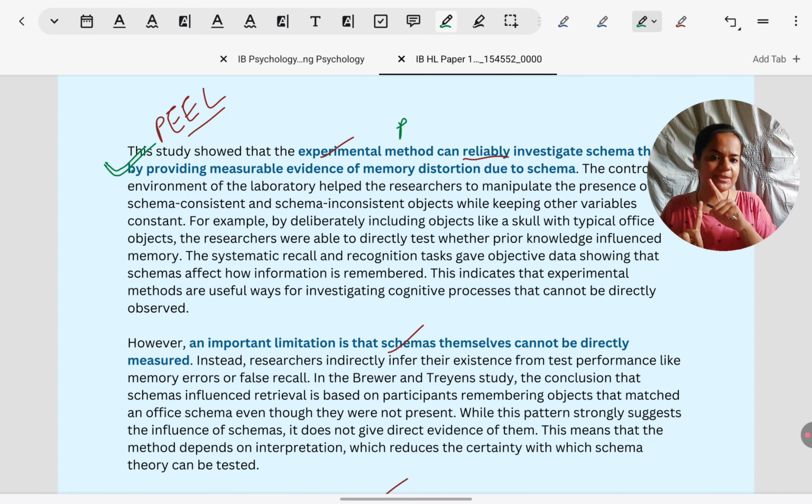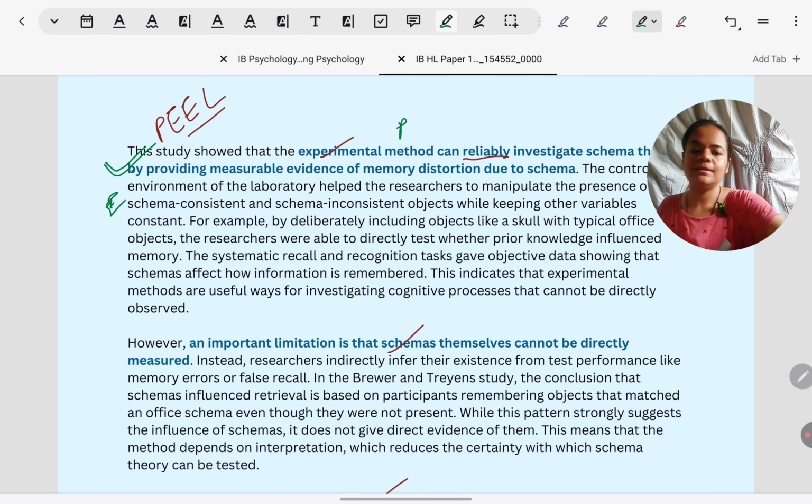I'm telling the examiner, see, this is the first issue I'm taking relating to measurement. How lab experiments help in reliable measurement of schema theory. But this is something I can say for any theory. Not only schema theory, lab experiments help me to reliably measure any theory in psychology. What is the evidence that they help me to reliably measure schema theory? That I give in E, evidence.